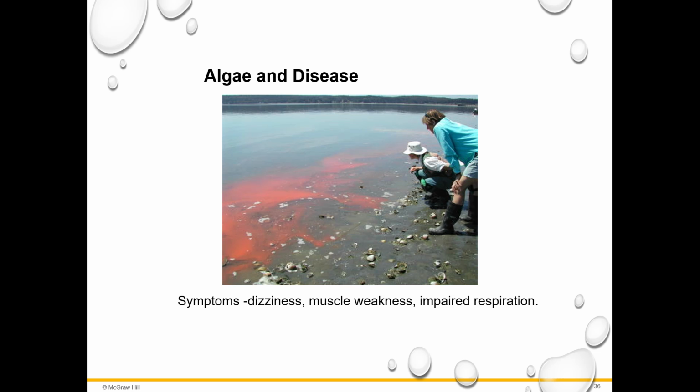Dinoflagellates produce a neurotoxin, so if they grow in high concentrations, you can see them here, this red color on the shore. Shellfish are going to eat the dinoflagellates, and then that neurotoxin builds up in shellfish. And although we typically don't eat the algae directly, we do eat shellfish. So if we eat shellfish that have this toxin accumulated inside of them, symptoms include dizziness, muscle weakness, impaired respiration, and this is very severe in pregnant women.